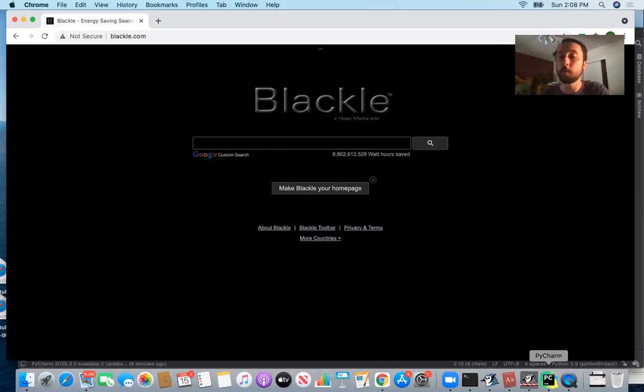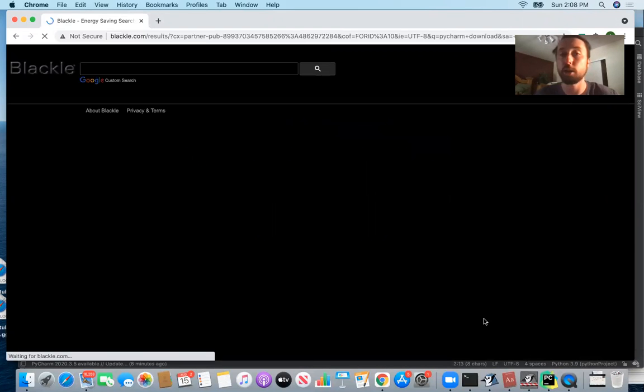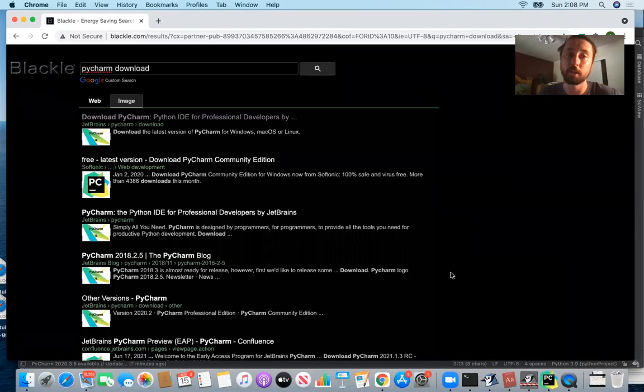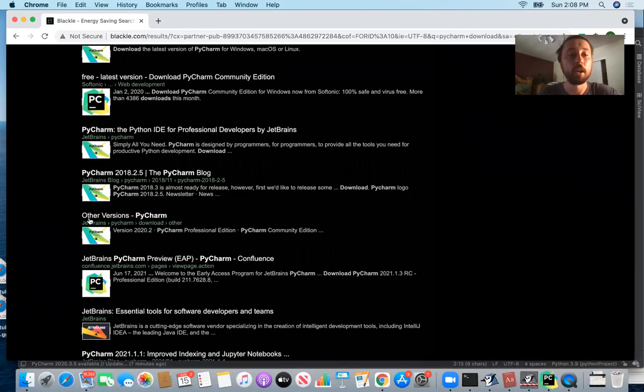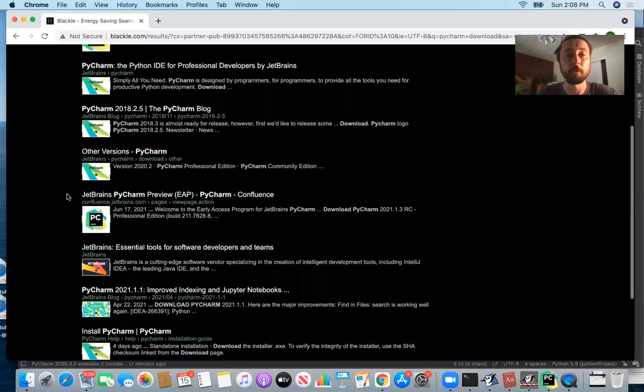And if you look down at the bottom right of my screen, my arrow is hovering over that PC. It's a black box and it says PyCharm. That's the IDE, that's the software program that we're going to be opening every time we want to write Python code. So now what you would do is you would basically just want to go ahead and download the right version of PyCharm that you would need for your particular operating system. You can go ahead and Google that, if you use Blackle or Google or whatever. What it would be is basically a link from JetBrains. Okay, so JetBrains is basically the entity that's responsible for producing this IDE.